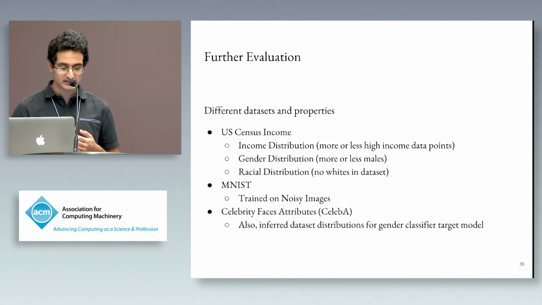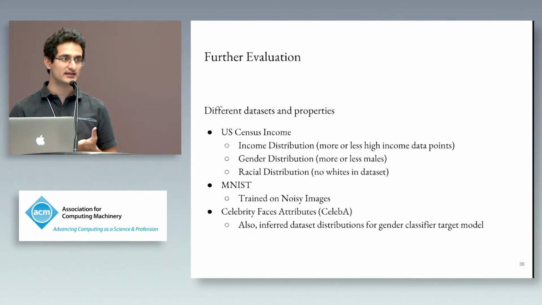The US Census income dataset, I should have mentioned this, is basically a dataset of demographics where each data point is a person, and the label is whether or not that person earns more than $50,000. The attributes are basically the demographics: age, gender, etc. Then there's the MNIST dataset, a dataset of images of digits 0 to 9. We were able to infer whether or not the digit recognizer was trained on noisy images or clean images.